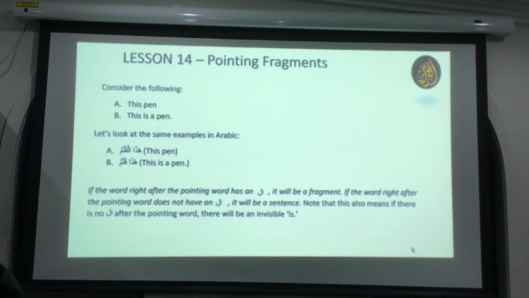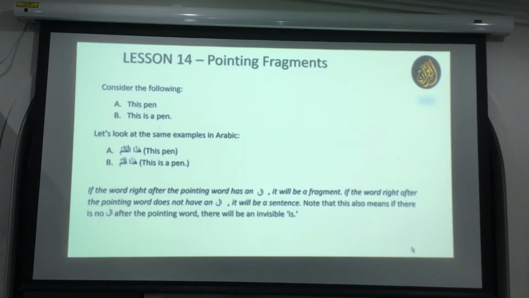It is like this pen. There's no is and a in between them. When there is no alif lam, then make it a sentence. It should be this is a pen. Now you may ask, when it's going to be this will be a pen or this was a pen, how are you going to tense? We'll learn about it later, inshallah, when you learn about the verb and the tense.